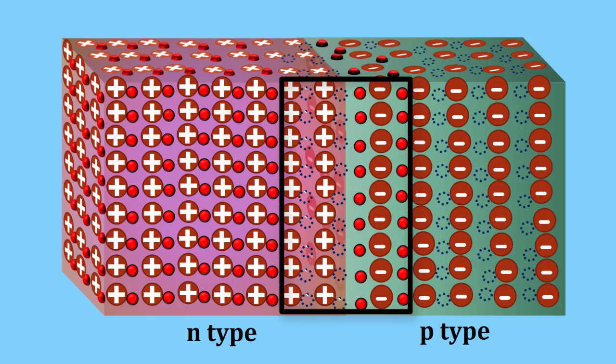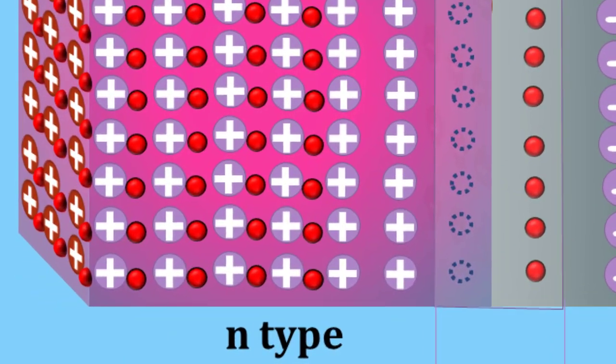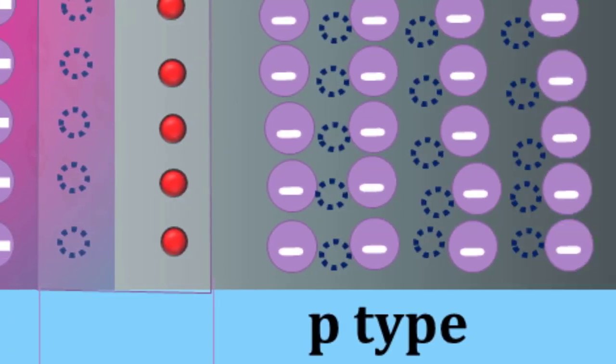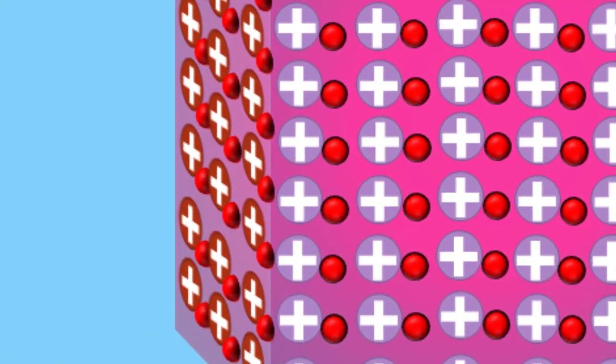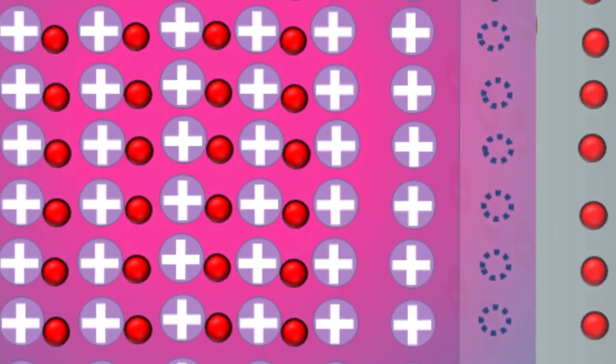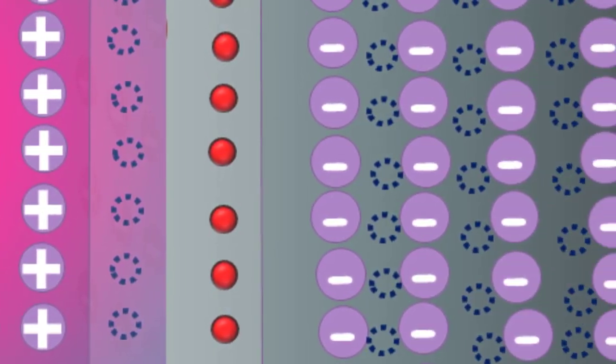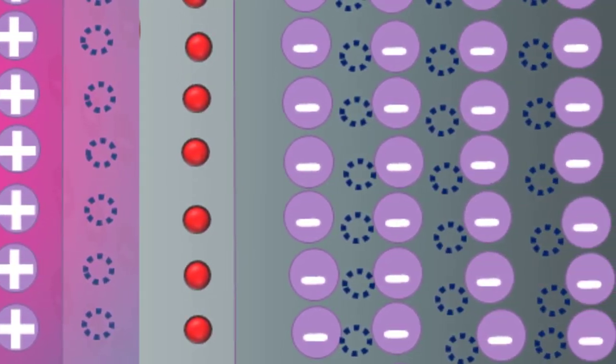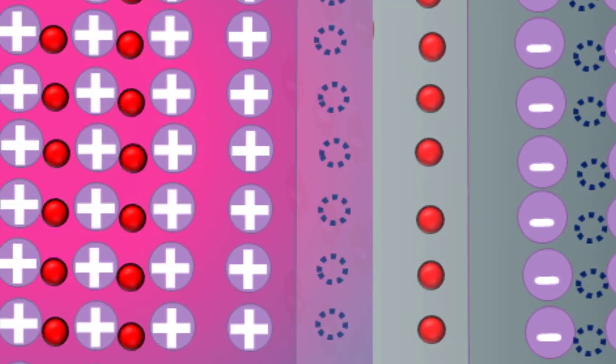An electric field is set up between the donor and acceptor ions in the depletion region. The potential at the n side is higher than the potential at the p side. Therefore, electrons in the n side are prevented from going to the lower potential of the p side. Similarly, holes in the p side find themselves at a lower potential and are prevented from crossing to the n side.